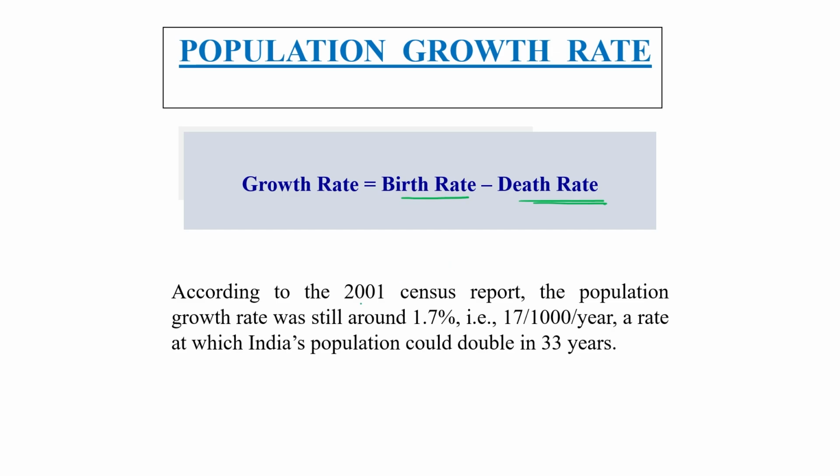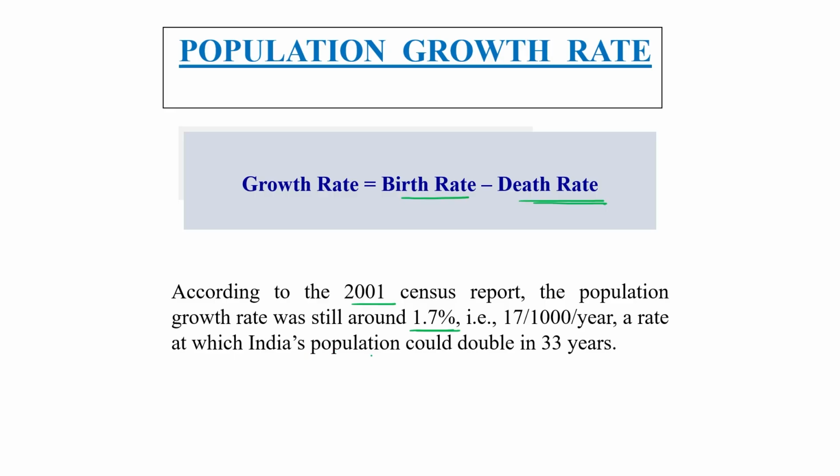According to the 2001 census report, the population growth rate was still around 1.7%, that is, 17 per 1000 per year.